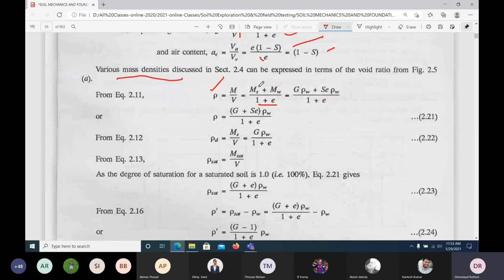How can we write this mass of solids and mass of water in another form? Here we are writing it with specific gravity. What is the definition of specific gravity? Density of solids to the density of water. Density of solids means mass of solids to the volume of solids. So this becomes one, and we know that Ms can be written as G into rho W.